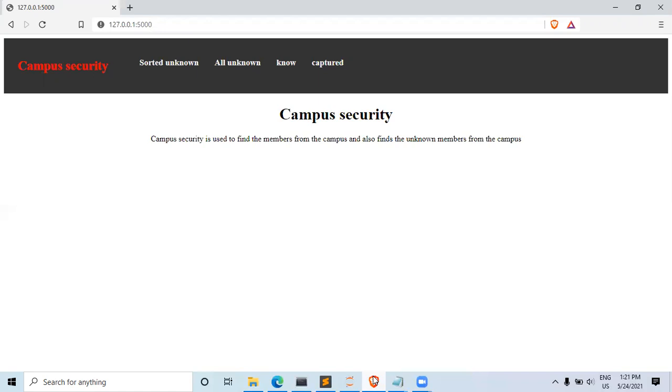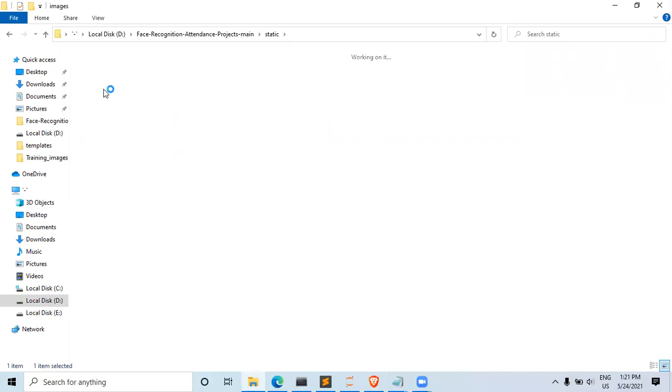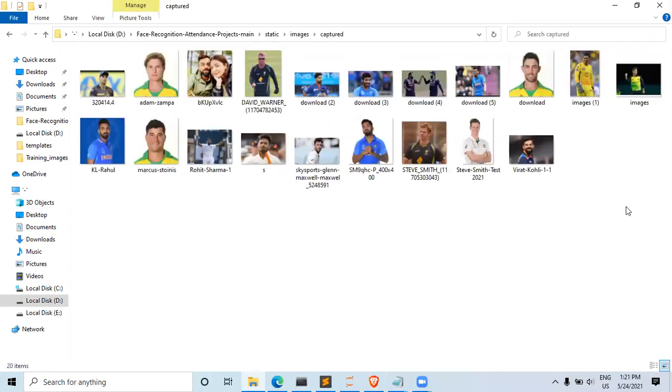The match is between India and Australia. So I'm securing that no one other than those 11 players will come to the dressing room. Okay. So I have connected the cameras to my system. It is not possible now to show a demo, so I have captured some images and put them into a captured folder, because it is not possible for me to capture images like this.